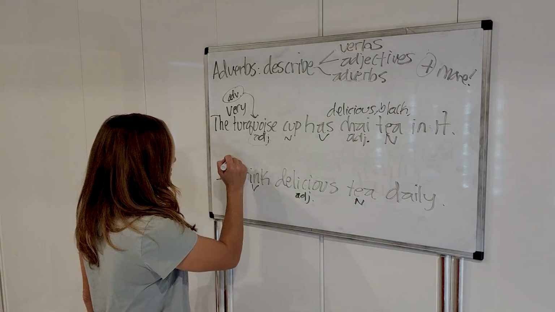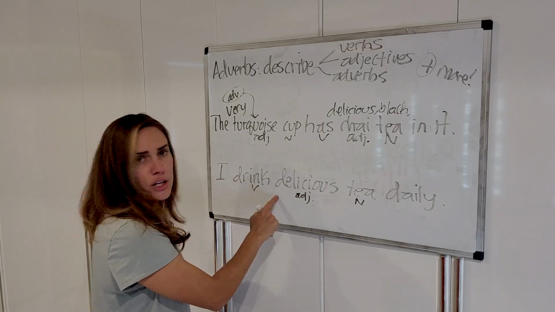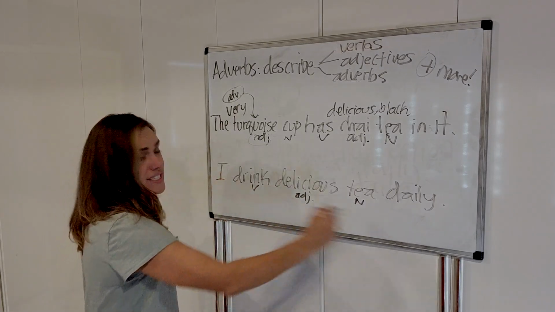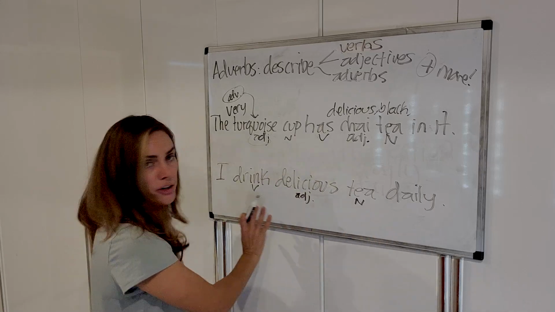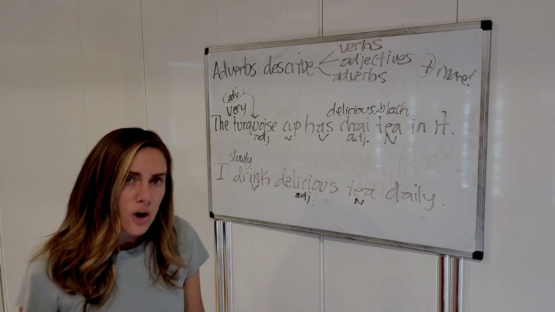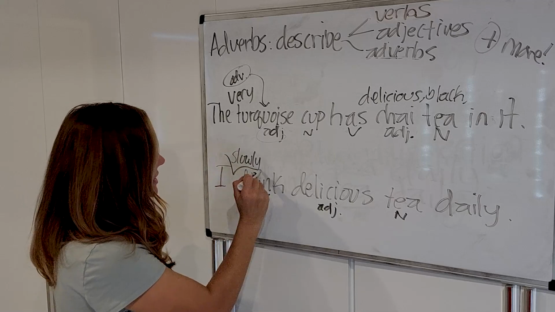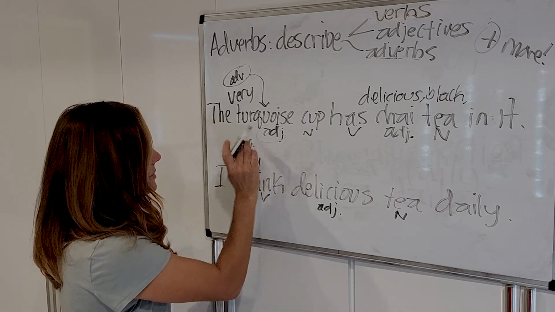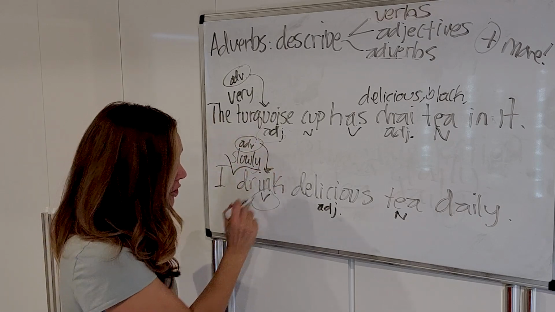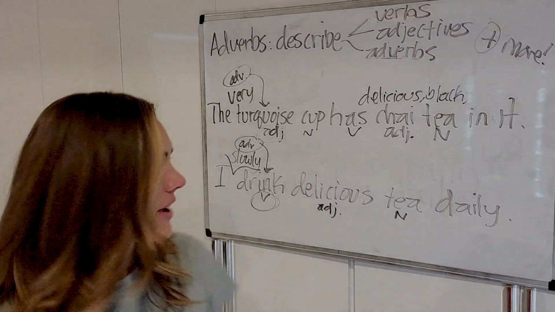Okay. And where do we put it? I slowly drink or I drink slowly delicious tea, right? Well, in this sentence, because I have more coming after the verb, I would put slowly here, okay? I slowly drink delicious tea daily. So here, the word slowly is an adverb, and it's describing this verb. It's telling the reader or the listener how I drink, okay?